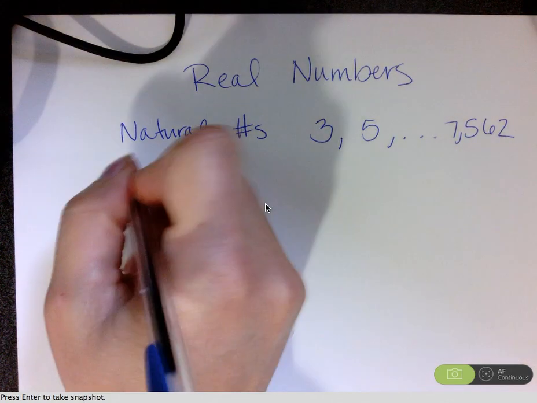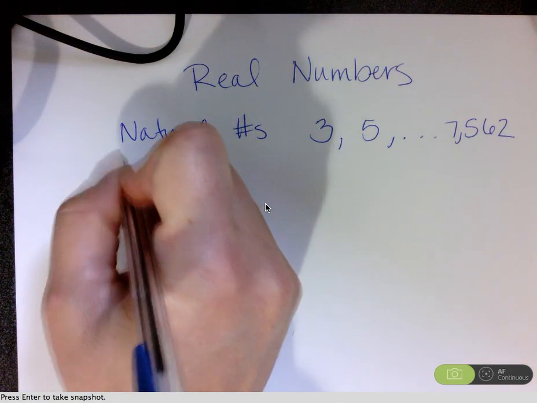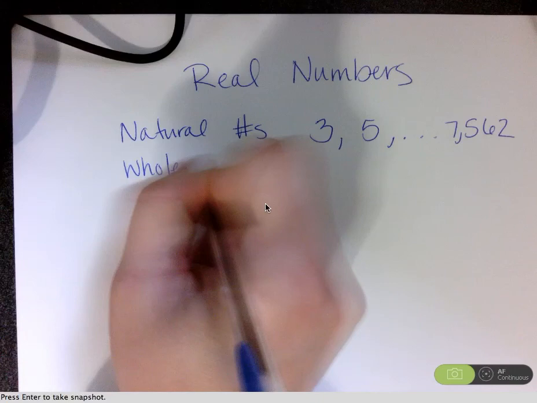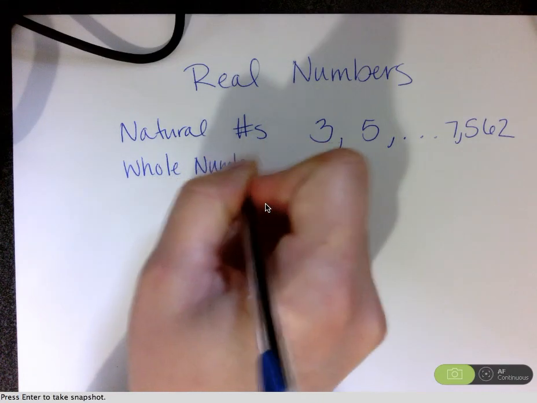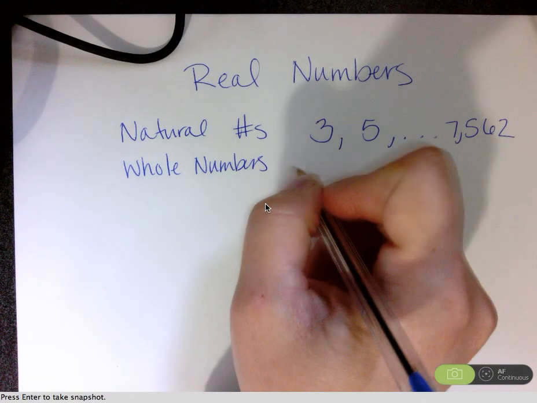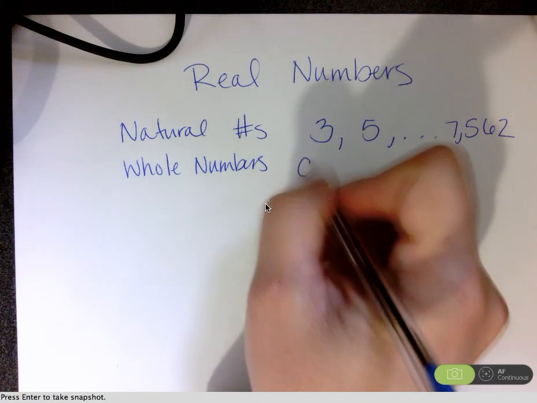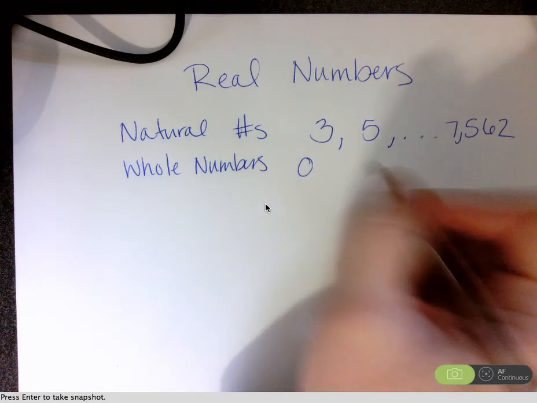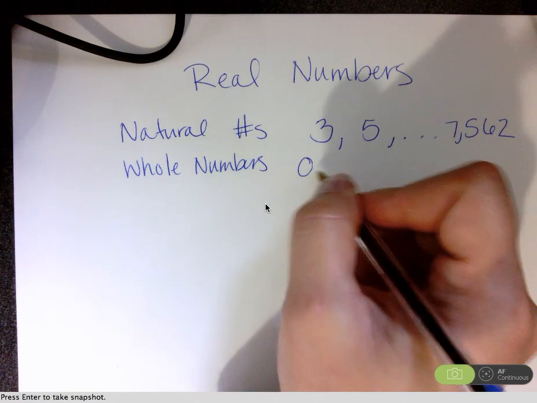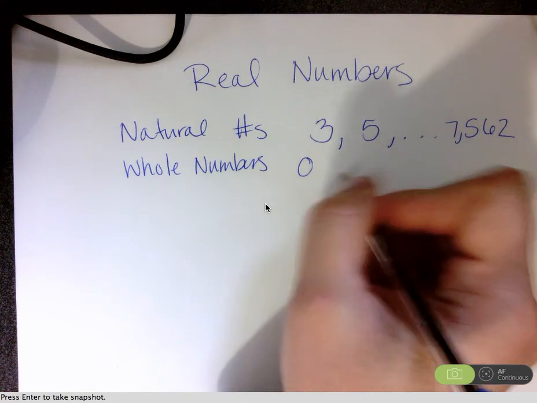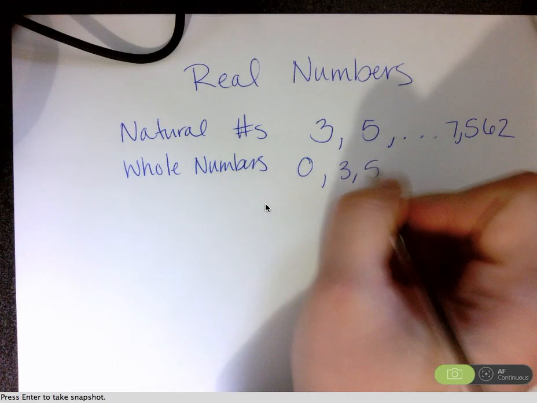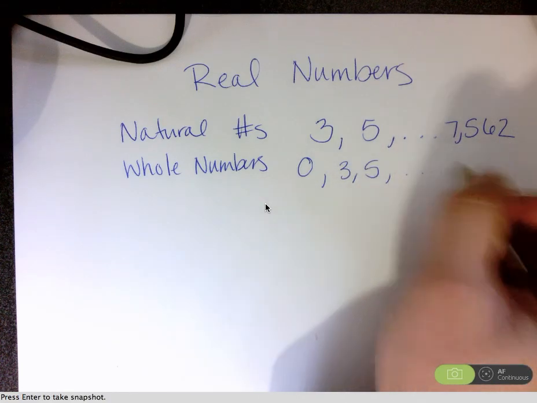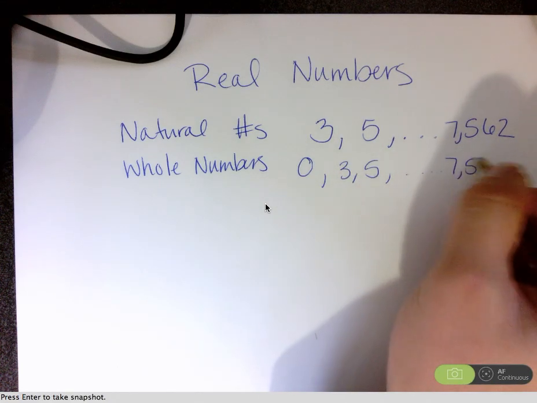Then we've got whole numbers. And whole numbers include all of our natural numbers, but it also includes 0. You can't count 0 of something, so 0 is a whole number that adds to all these. So then we still have the 3, we still have 5, all these other numbers, 7,562, okay?